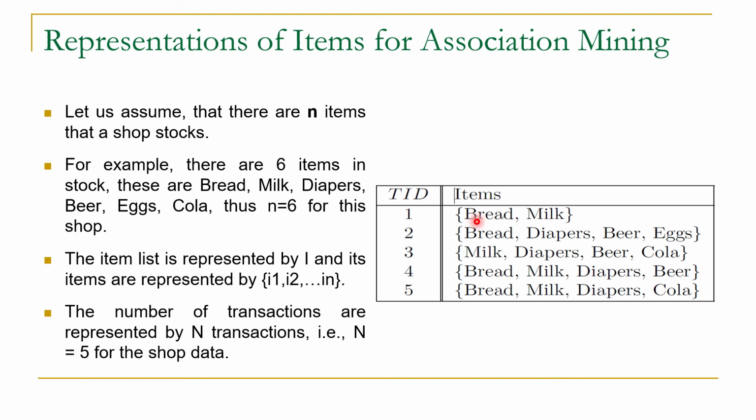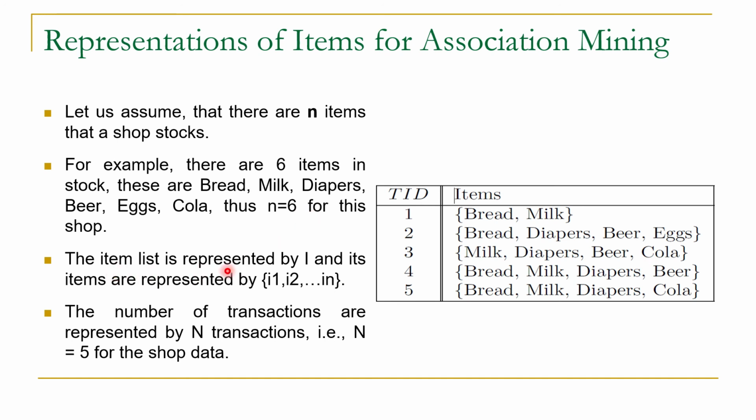In bill number 1 we have 2 items, bread and milk. In bill number 2 we have 4 items: bread, diaper, beer and eggs. Similarly, in bill 3 we again have 4 items. The total number of items in the store is considered as n. So here we are dealing with 6 items, and these items are bread, milk, diapers, beer, eggs and cola. So in this example n is equal to 6.